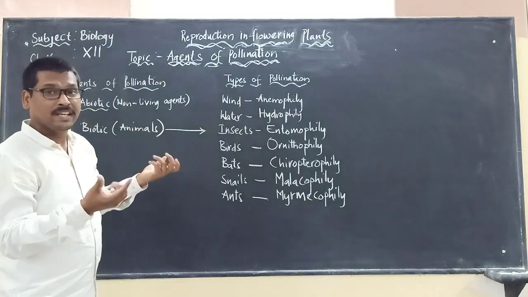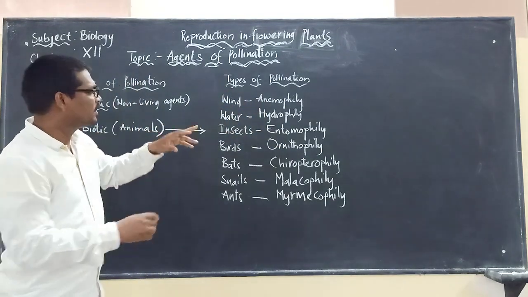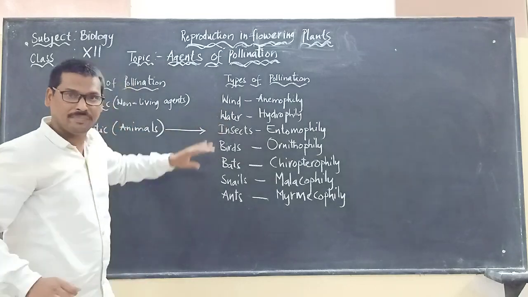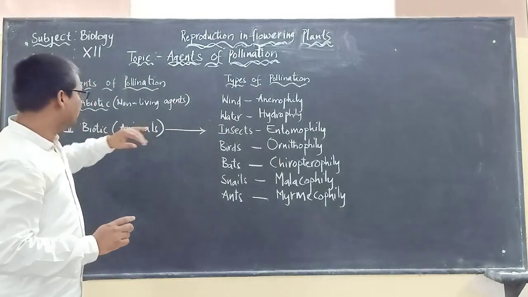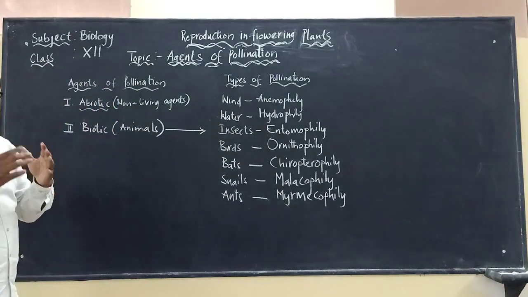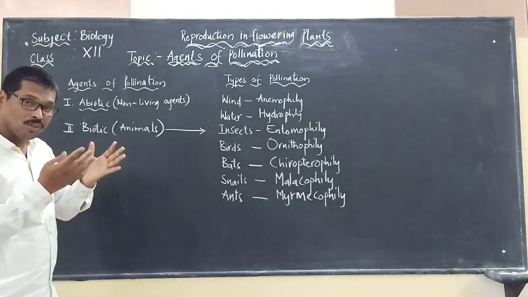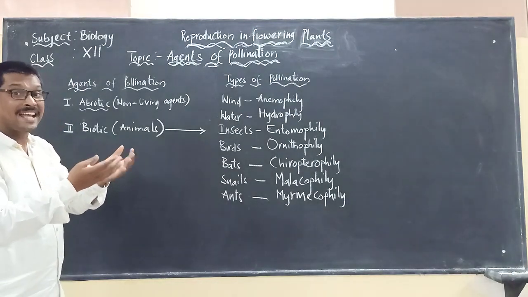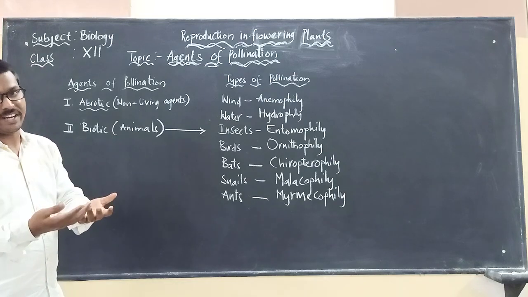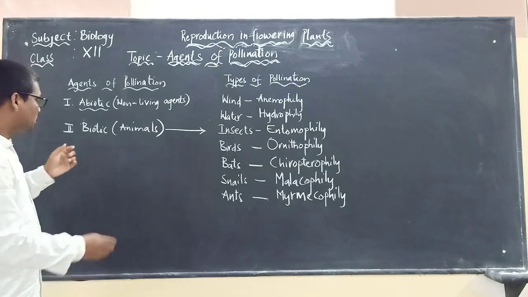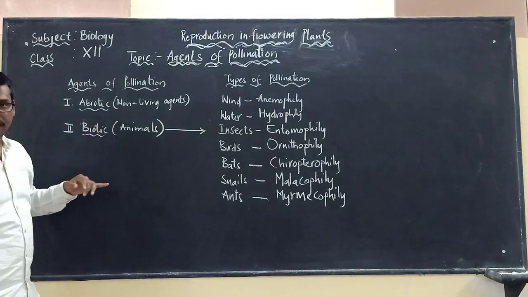So pollination can be carried out by non-living things like wind and water. At the same time, even living things are involved in the process of pollination. There are living things which act as the agents to carry the pollen grains. Such agents are called biotic.